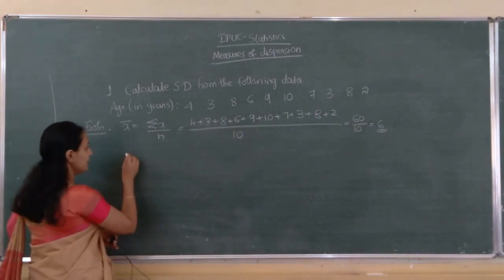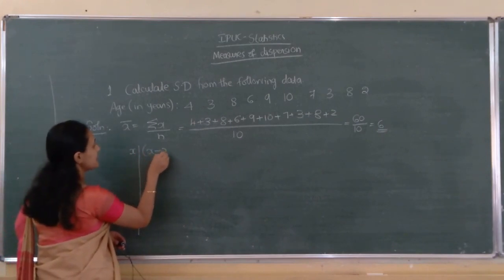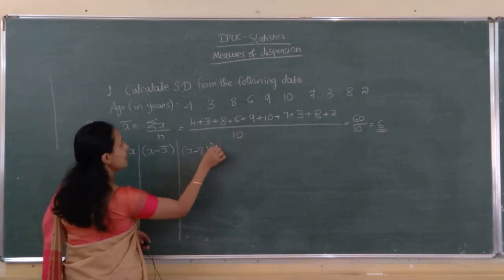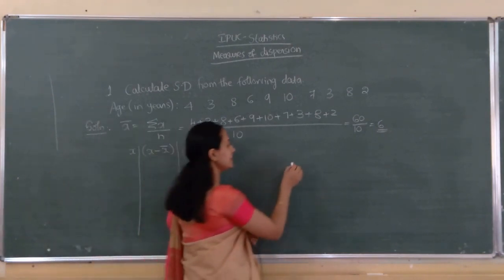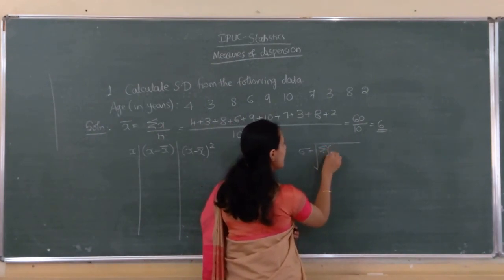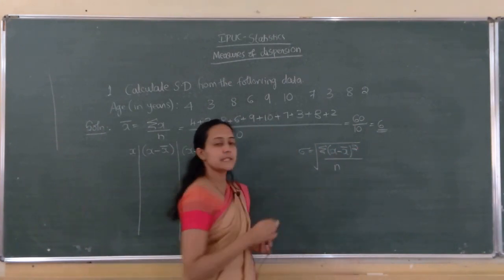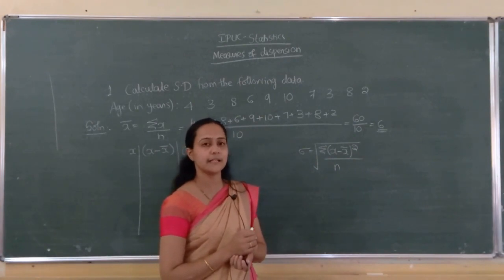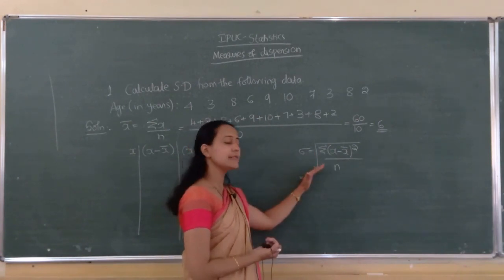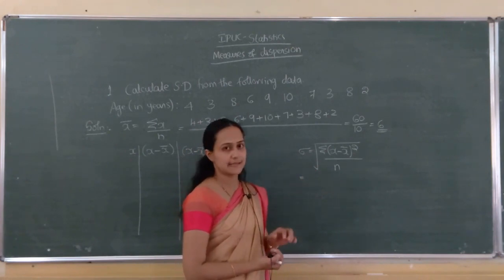So you can make three columns: x one column, x minus x bar one column, next x minus x bar the whole square. Before that, if you want, write the formula here. Sigma equals square root of sigma x minus x bar the whole square divided by n. Once you write the formula, you will come to know which columns we have to construct, isn't it?